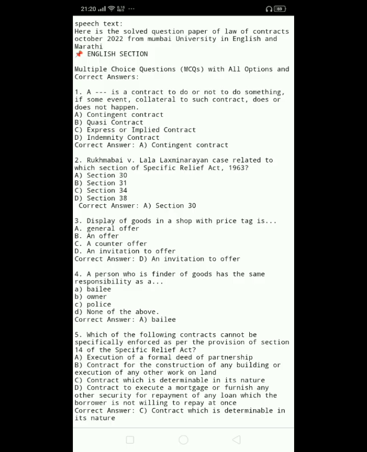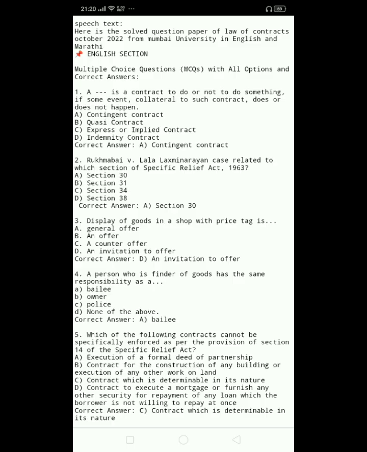3. Display of goods in a shop with price tag is A. General offer. B. An offer. C. A counter offer. D. An invitation to offer. Correct answer, D. An invitation to offer.